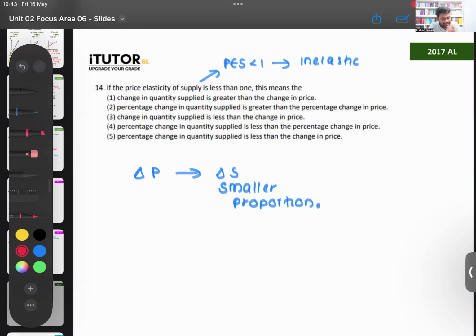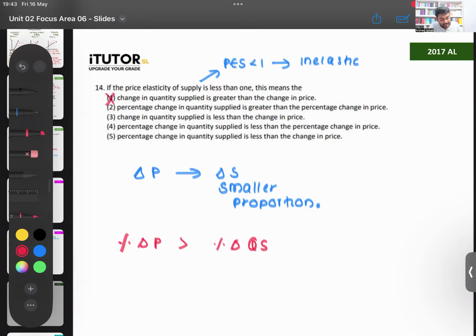So with that, Lama, we'll see which one could be our answer. Now be very careful with your answer, there could be very similar answers. First one is saying change in quantity supplied is greater than the change in price. Is that correct? No. Here, the percentage change in price will be greater than the percentage change in quantity supplied. Supply changes by a smaller proportion, so you can't say supply is changing in a greater proportion.